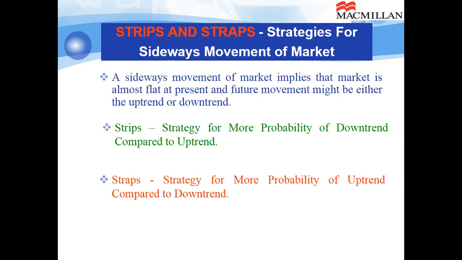Strips. Now, what is strips? Strategy for more probability of downtrend compared to the uptrend. That means there is more chance that the market might decline as compared to the rising trend. Then you will go for using strips. On the contrary, if there is more chance for the uptrend as compared to the downtrend, you will create straps.